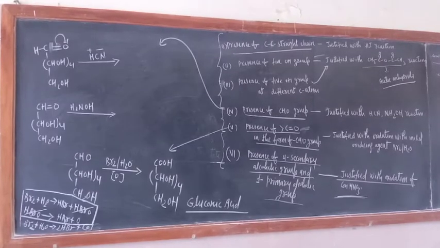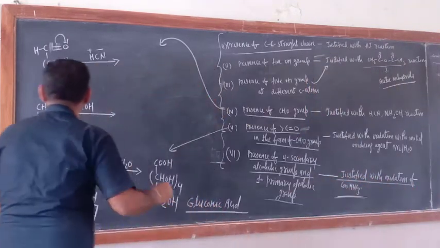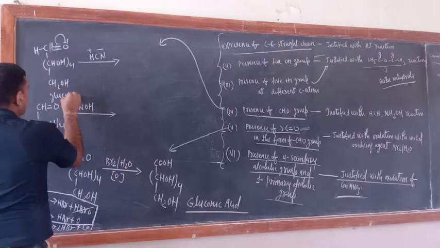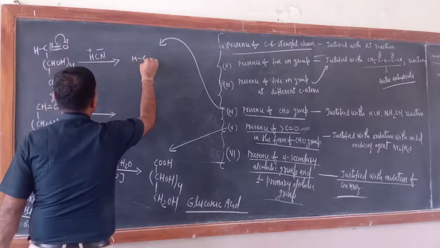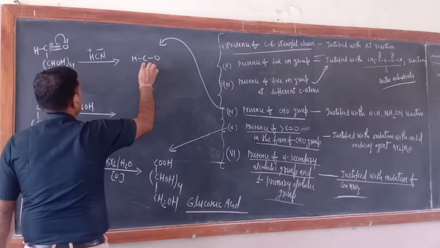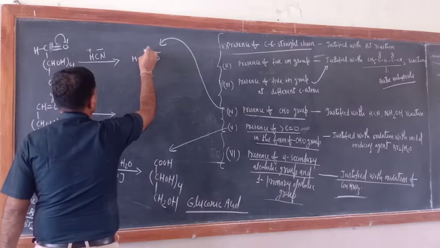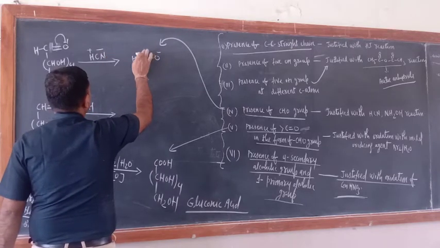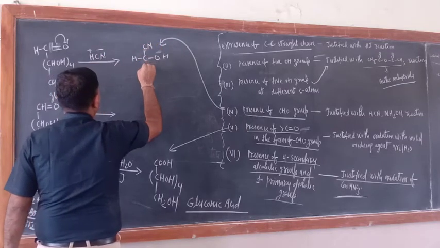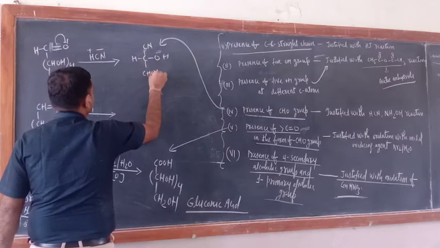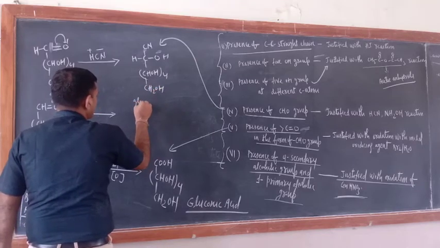Okay, so just see how you will justify the presence of CHO group in glucose. So just first write, this is the formula of glucose. Okay, their reaction with HCN. So what would be there? First shift this bond. So HC single bond O. Now one valency of this carbon atom and one valency of oxygen is left free. This is negative, this is positive. So the negative part of this one will be attached with this carbon atom. So here CN and here H. Okay, now rest everything remains intact. CHOH, and here what is there? CH2OH. What is the name of this one? Glucose